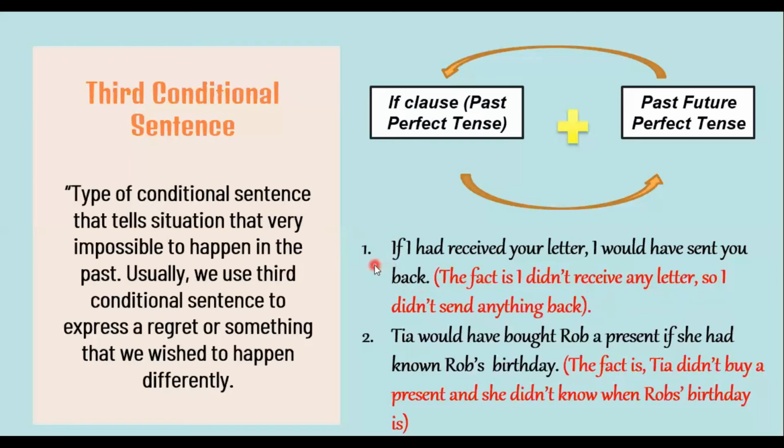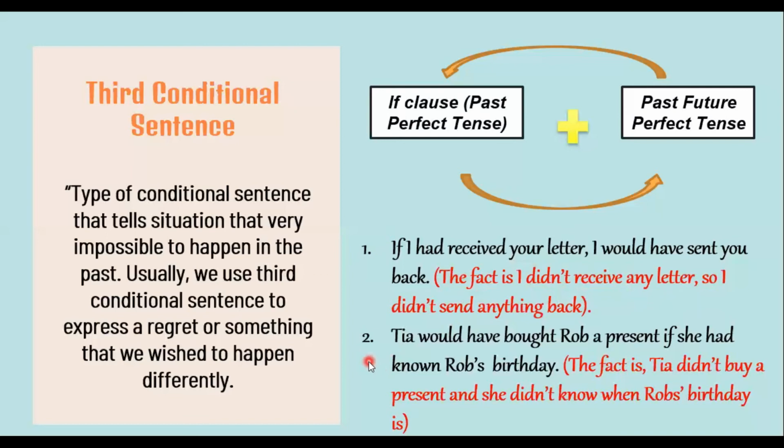Jadi pada kalimat pertama ini merupakan jenis dari kalimat pengandaian tipe ketiga yang menyatakan mengenai suatu situasi atau keadaan yang sudah tidak mungkin terjadi di masa lalu. Jika saya sudah menerima suratmu, saya sudah akan mengirim balasan. Namun pada kenyataannya, saya tidak ada menerima surat sehingga saya tidak mengirim balasan apapun. Jadi kalimat ini menyatakan suatu keadaan yang sangat tidak mungkin terjadi di masa lalu.